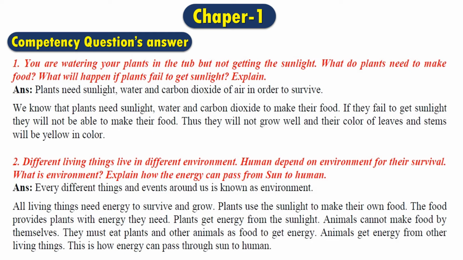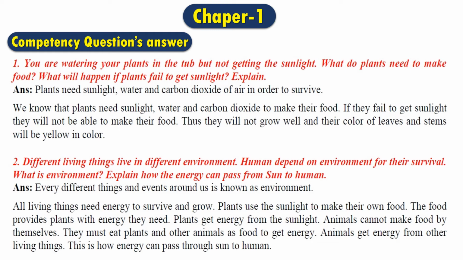Now we'll give the explanation of how the energy can pass from the sun to humans. Well, all living things need energy to survive and grow. Plants use the sunlight to make their own food. The food provides plants with the energy they need. Plants get energy from the sunlight. Animals cannot make food by themselves.